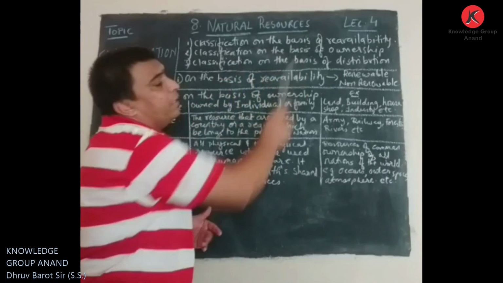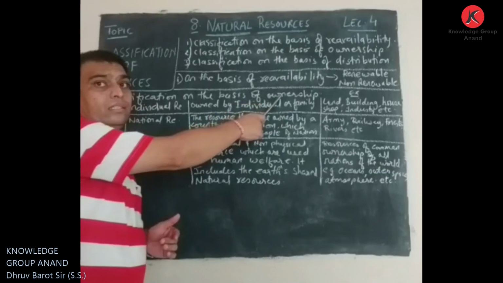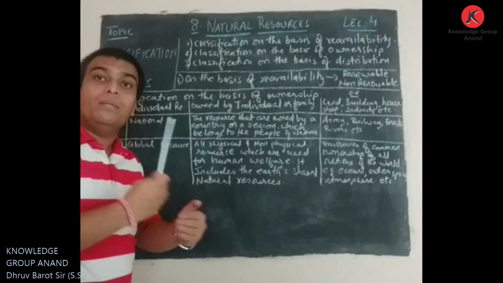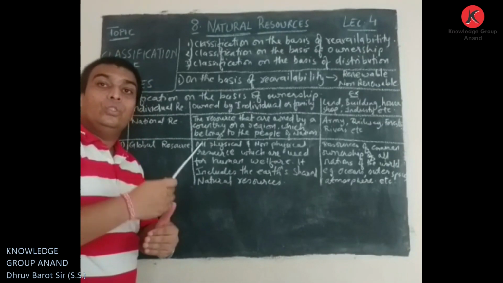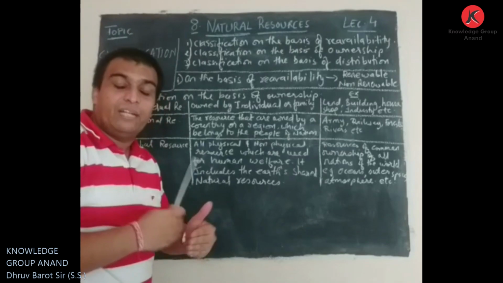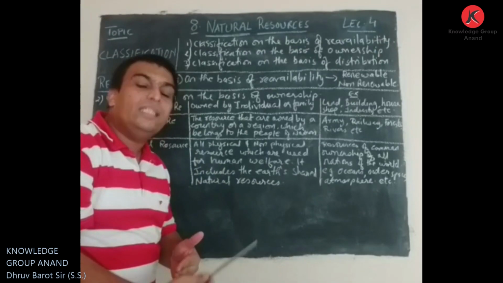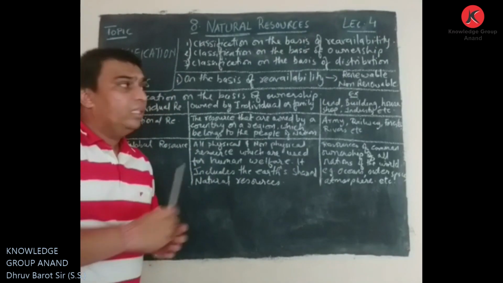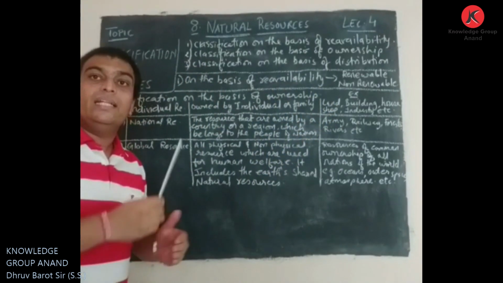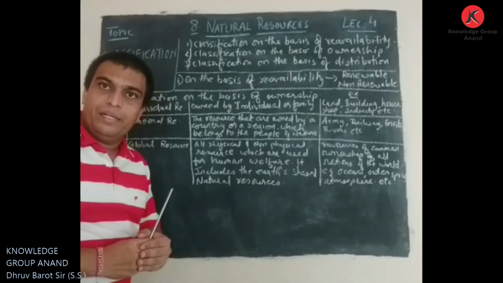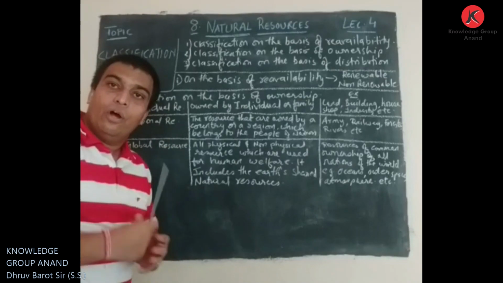First, classification on the basis of reavailability. If we classify resources on the basis of reavailability, as we discussed in the previous session, there are two types: renewable resources and non-renewable resources. So what are renewable resources and what are non-renewable resources? That is classified on the basis of whether that resource is reavailable for us or not.